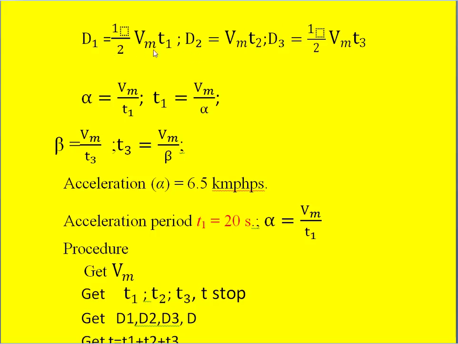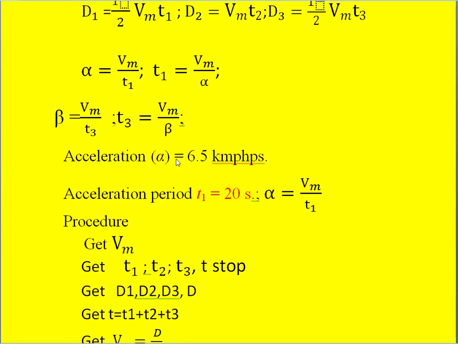So alpha is given, so we can use this formula Vm by T1. Similarly from that we can calculate T1, that is Vm by alpha. Similarly beta is nothing but Vm by T3, and from that we can calculate T3 as Vm by beta. So acceleration is given as 6.5 km per hour per second. The acceleration period T1 is also mentioned as 20 seconds.